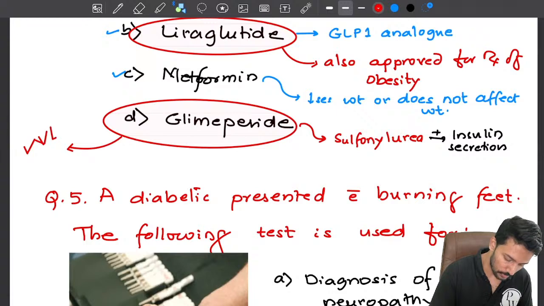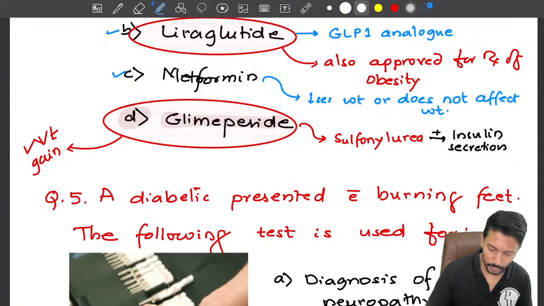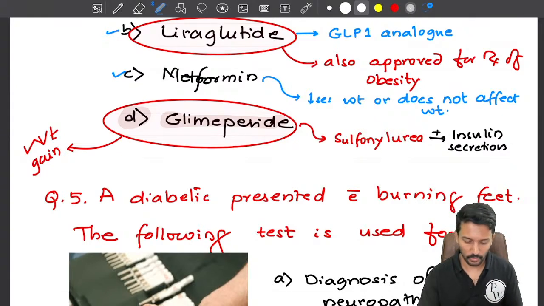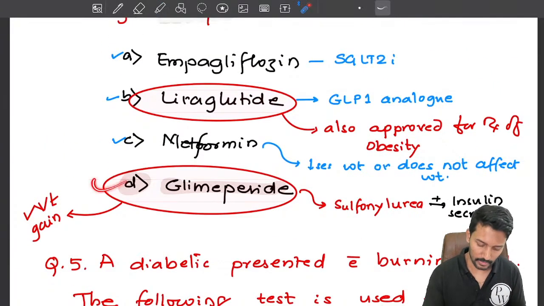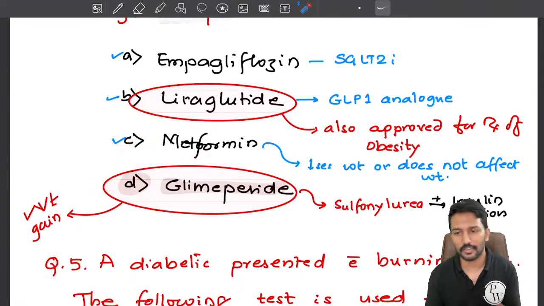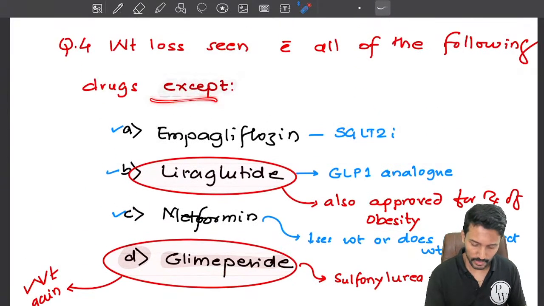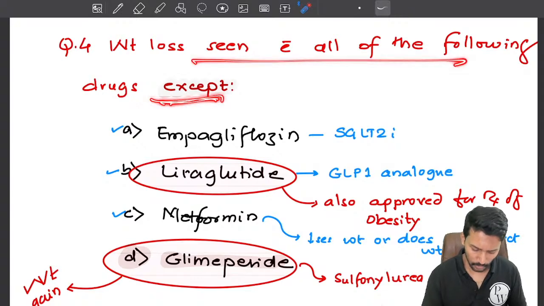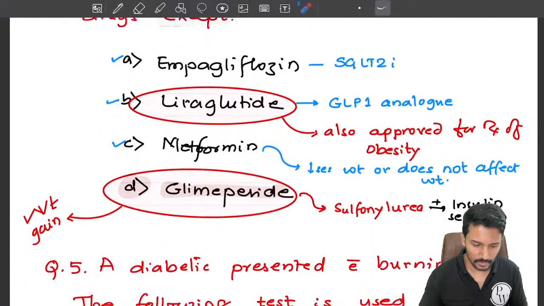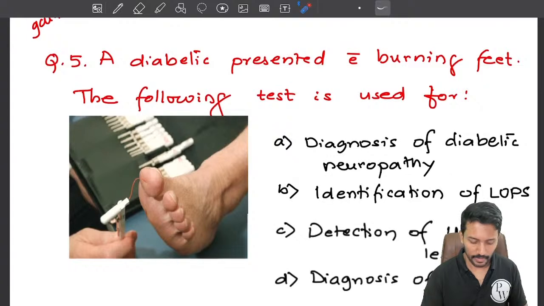So what should be the correct answer for this question? It would be option D. Glimepiride causes weight gain, doesn't cause weight loss, so I can confidently pick that as an answer. Though metformin is controversial, clearly it doesn't cause weight gain for sure. When they're asking cause weight loss except, obviously option D would be the answer to go for. Okay. Next question.